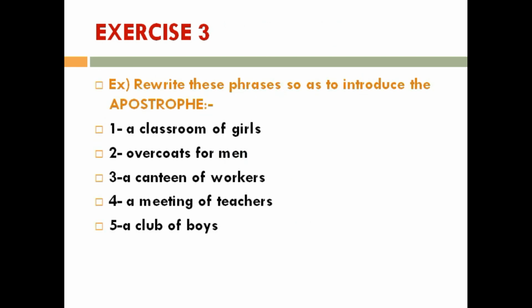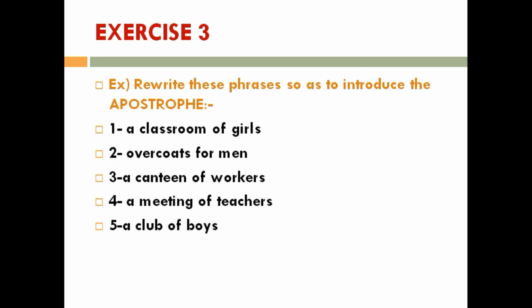Yes, here's another exercise for you. Number 3 exercise. The question is, rewrite these phrases so as to introduce the apostrophe. Number 1, a classroom of girls. Number 2, overcoats of men. Number 3, a canteen of workers. Number 4, a meeting of teachers. Number 5, a club of boys.